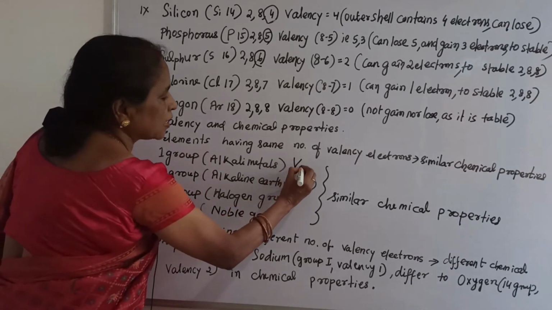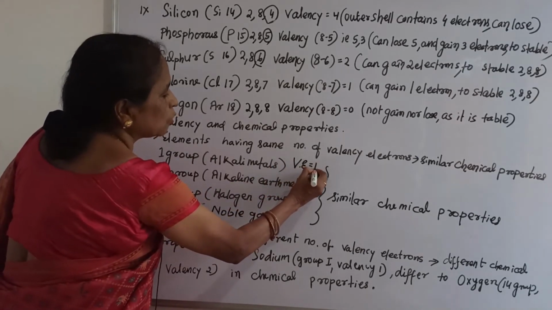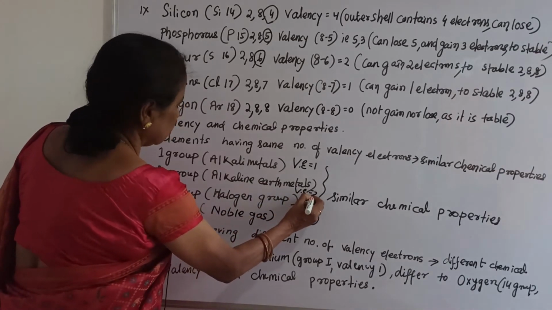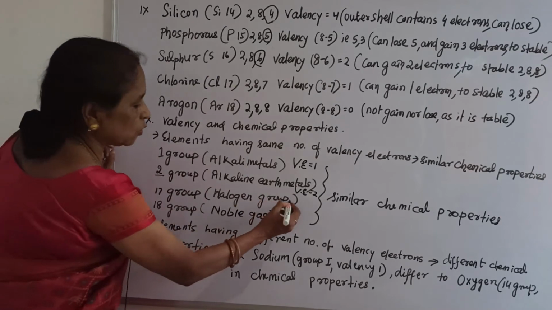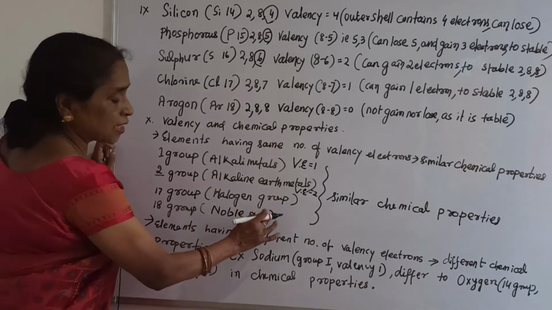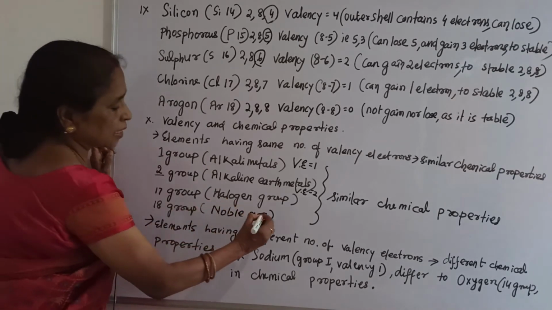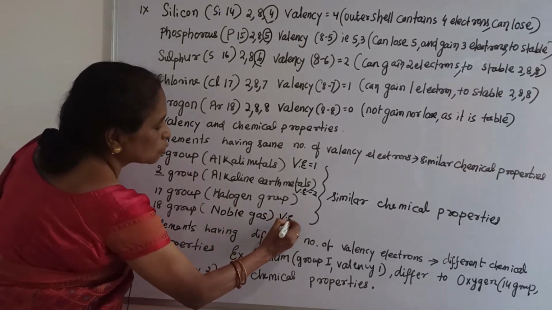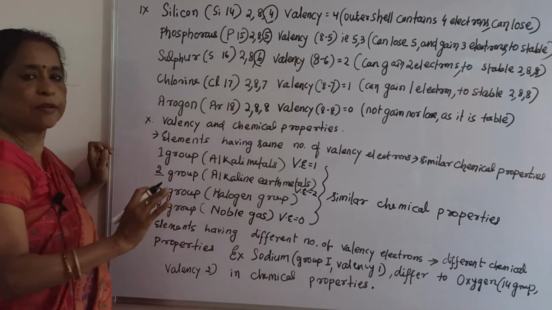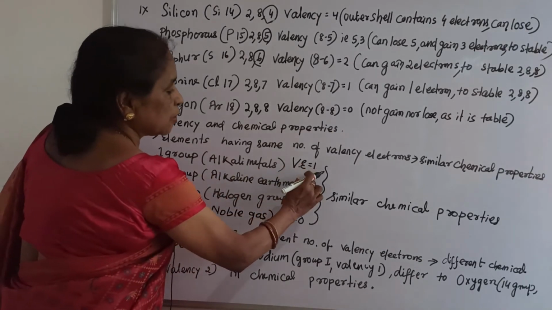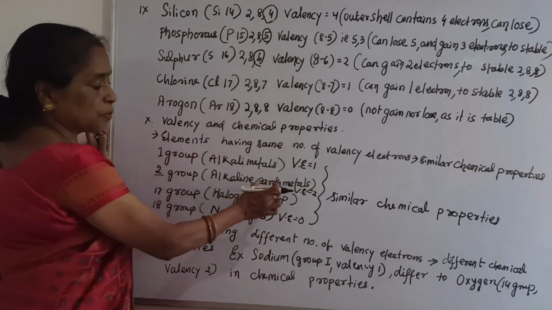Here what is the valency electron? That is equal to 1. Here what is the valency electron? That is equal to 2. And similarly 17 also 1, and in group 18 the valency electron is equal to 0. So that is why they have similar chemical properties. That means here it is similar chemical properties, here also similar.